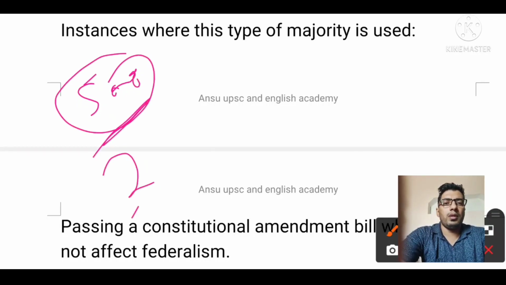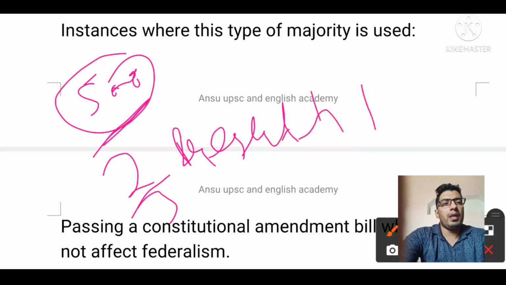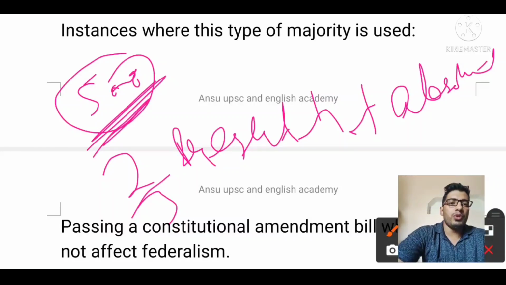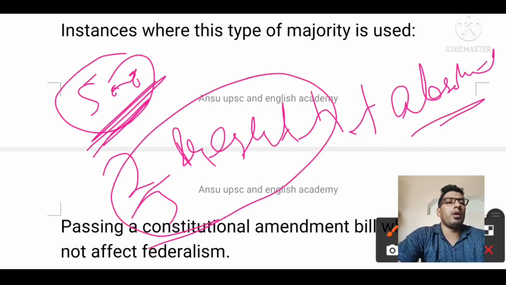Then 2/3 present and voting. Present and voting means flavor 1, plus absolute majority. Absolute majority means total strength of the house plus 1. That is, special majority type 1 plus absolute majority is called flavor 2. Means flavor 1 plus absolute majority.